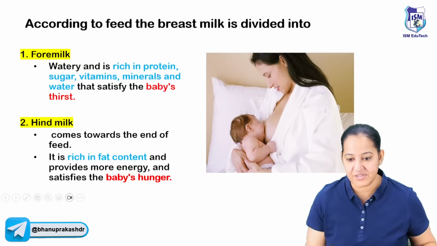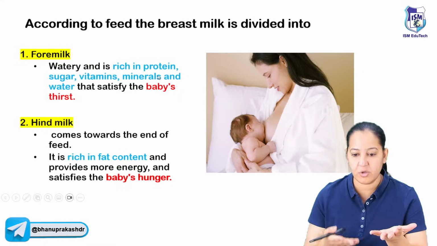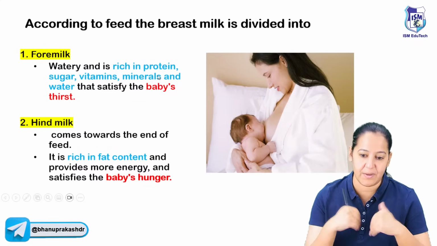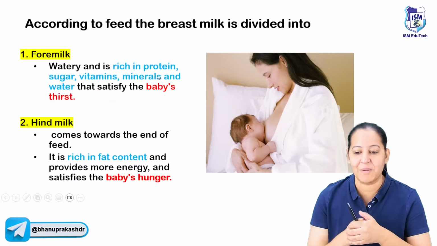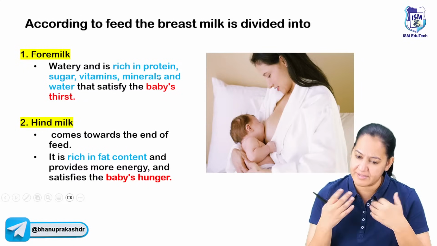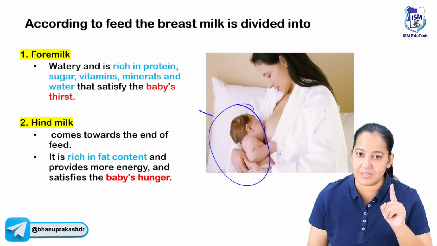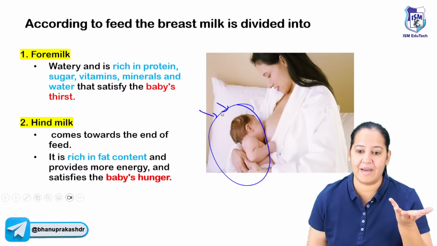Now, whenever you are thirsty and hungry both, what do you prefer? In front of you, food is also there, water is also there. You want to satisfy your hunger first, or your thirst first? Obviously, we want to satisfy thirst first. कि पहले पानी पियेंगे फिर खाना खाते हैं. Because resisting thirst is difficult. Resisting hunger is easy. So the child is also thirsty and hungry. So God has given physiologically in this manner only.